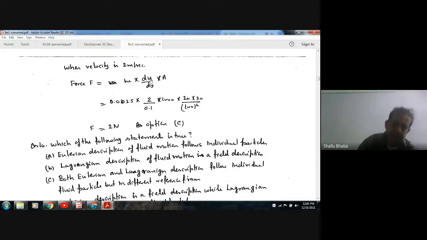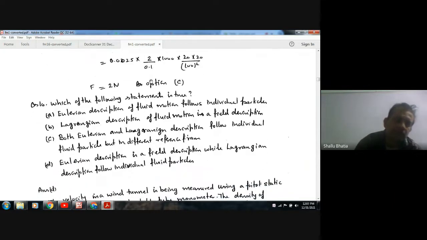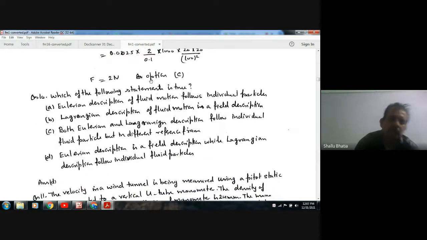Okay. Next, which of the following statements is true? Eulerian description of fluid motion follows individual particles. The Lagrangian description of fluid motion is a field description. See, both Eulerian and Lagrangian descriptions follow the individual particle but in a different frame.